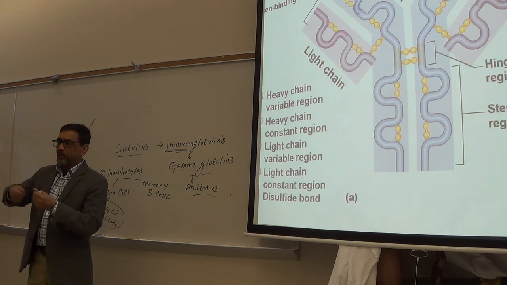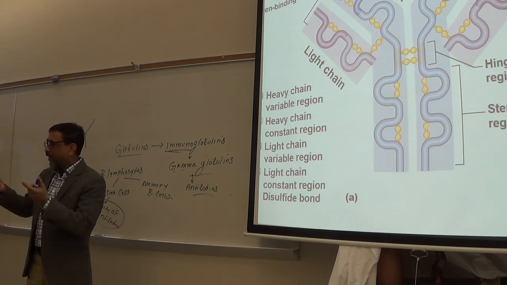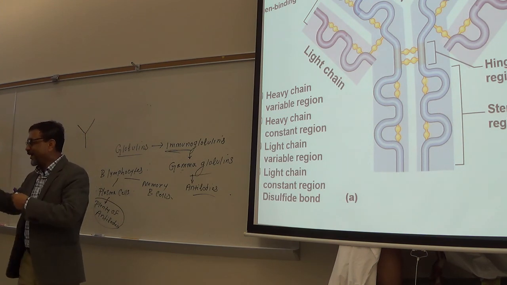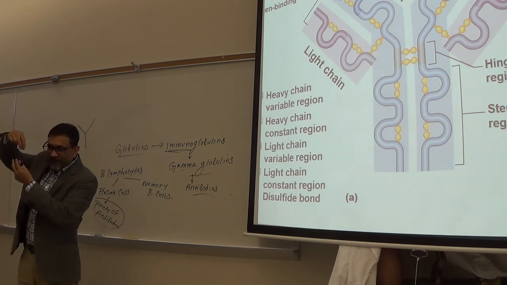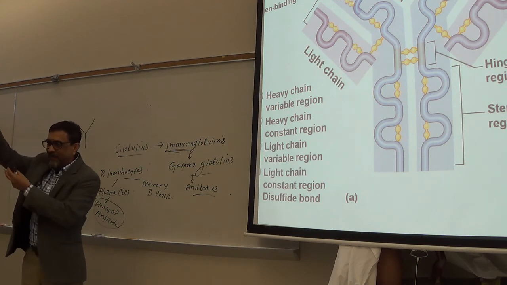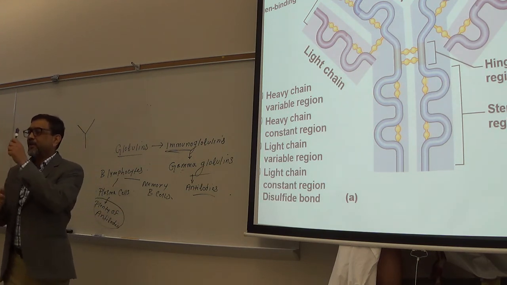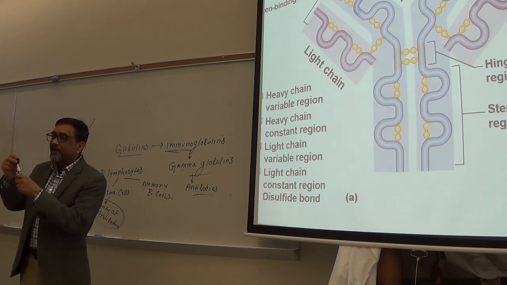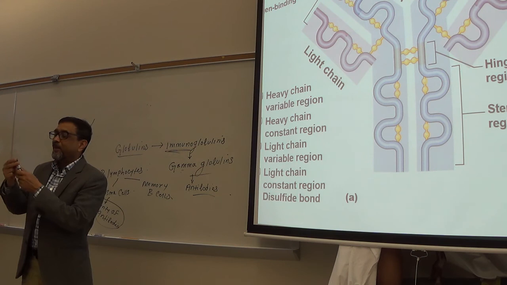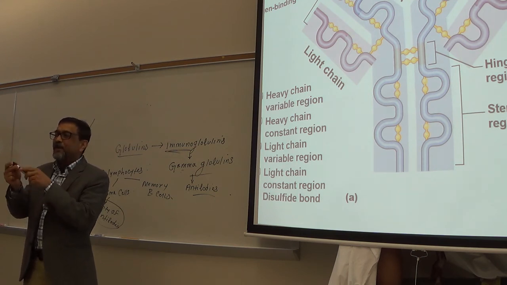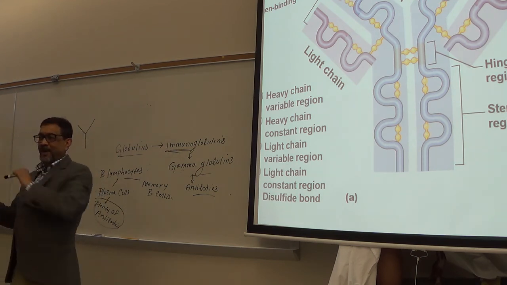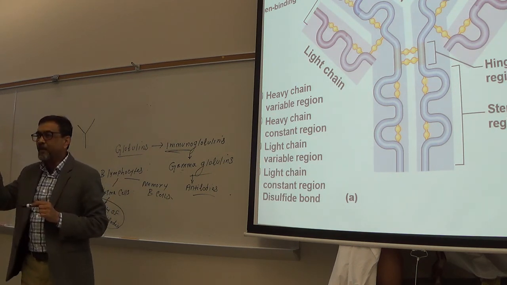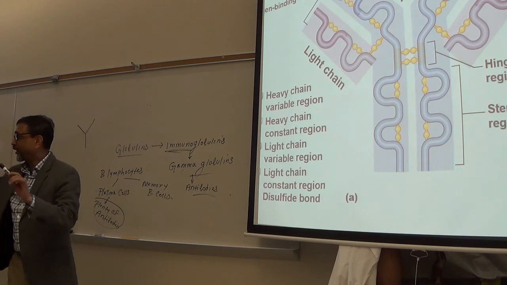You know the tools you use in your car. Right? Shaft part only one piece, you don't get many, right? And the top part you get many different sizes, right? So the fixed part is there, but you know the antibodies can change which part? The variable part. And by changing the variable part, it can bind with different types of antigens. Make sense? To form antigen-antibody complex, which is essential to kill the microorganisms.